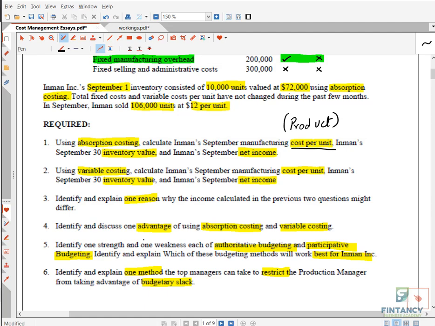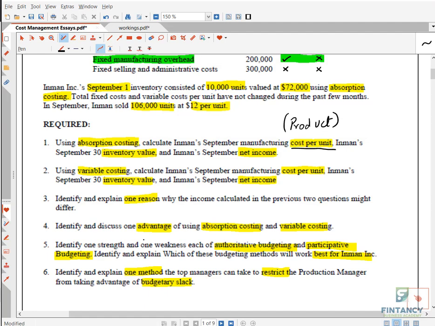What about participative? Good thing. The opposite you can write now. The good thing of participation is motivation. They will get motivated. And what is the problem of participative? It will take more time, more meetings, more discussions, more cost involved, right? And the main weakness of participative is budgetary slack, because when you allow them to come up with their budgets, they will most probably include slack. And this is a strength of authoritative, that there is less chance of slack.